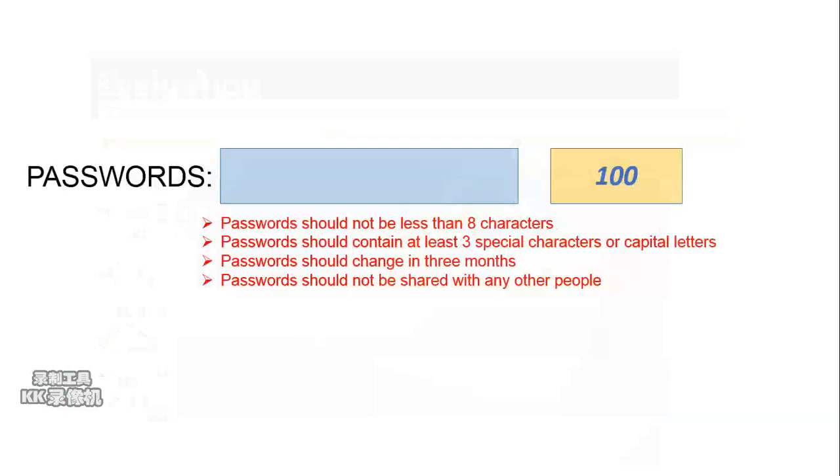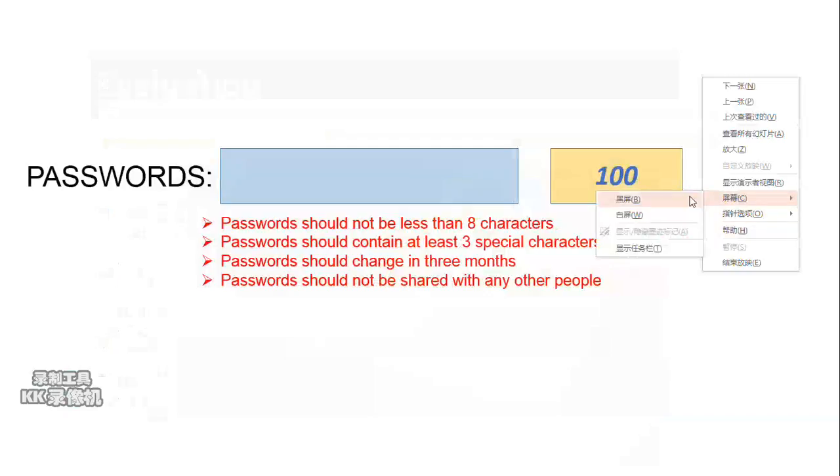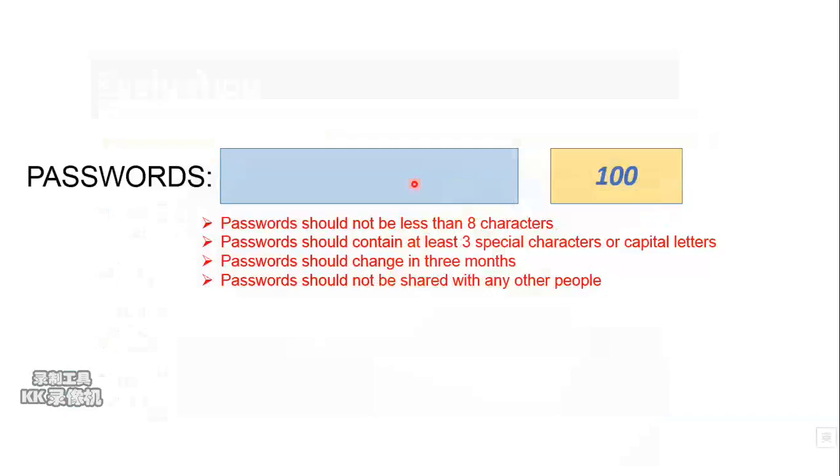Firstly, let's look at the user interface. This blue area is for users to type in their password, and on the right of the blue area, there is one score. This score helps users to create a strong password.